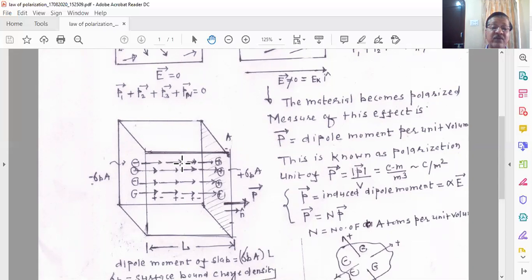Again, this is the head followed by the tail. So inside the interior, inside the volume of the dielectric material, each dipole's positive charge is compensated by its nearest neighbor's negative charge. The positive charge is accompanied by negative charges. So as such, you see that there is electrical neutrality.